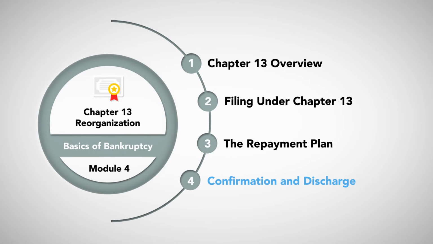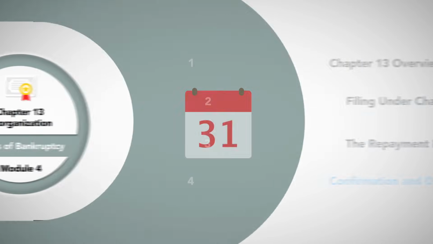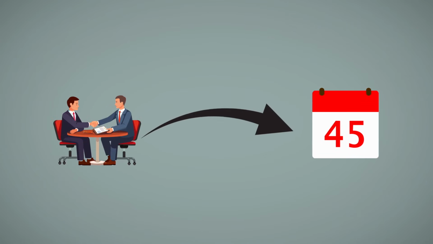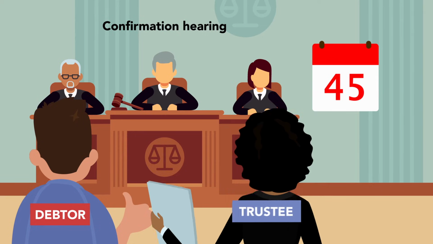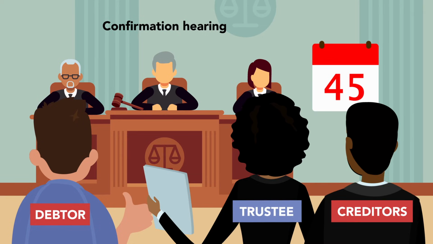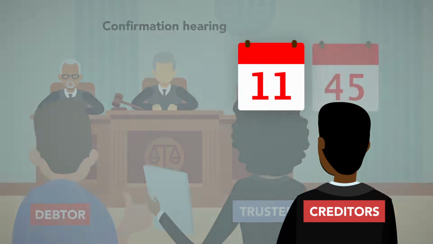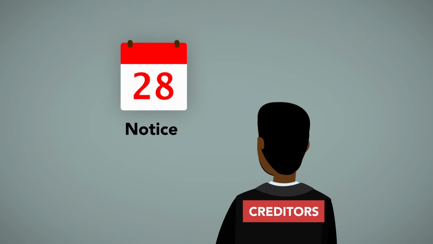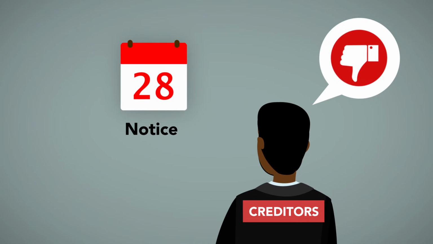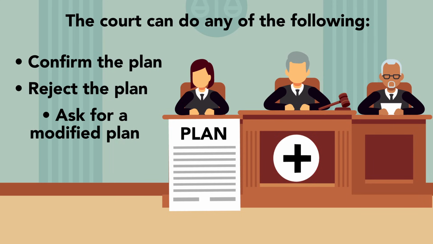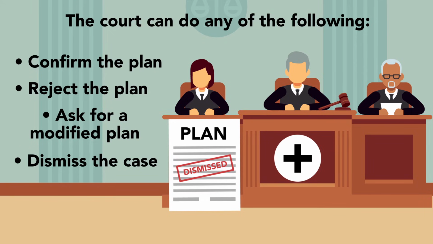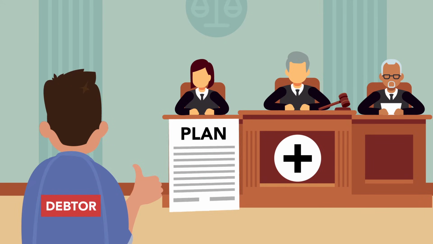Confirmation and discharge. No later than 45 days after the meeting of the creditors, the court will hold a confirmation hearing for the debtor, trustee, and any creditors who want to attend. Creditors receive 28 days notice of the hearing and may object to the confirmation. The court can do any of the following: confirm the plan, reject the plan and ask for a modified plan, or dismiss the case. Additionally, the debtor can convert it into a Chapter 7.